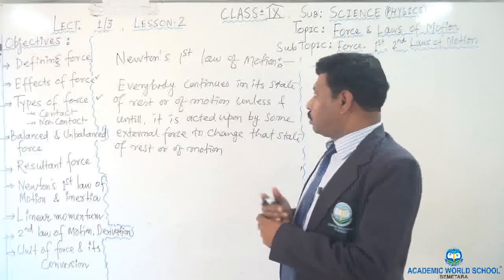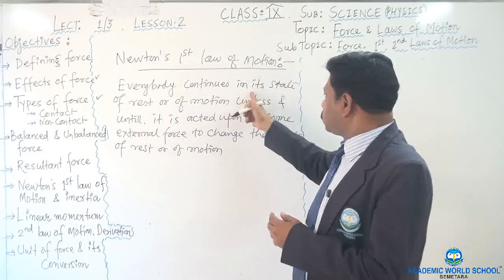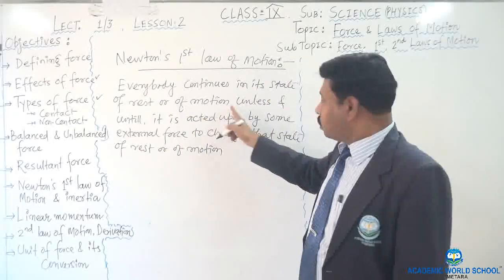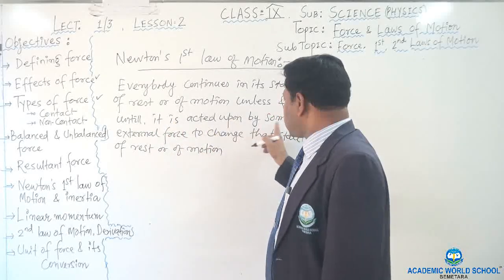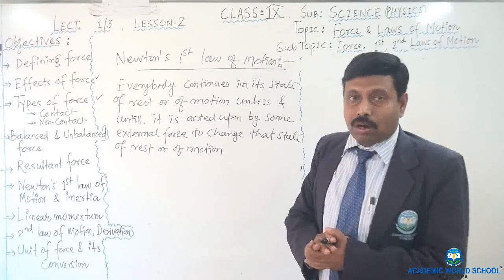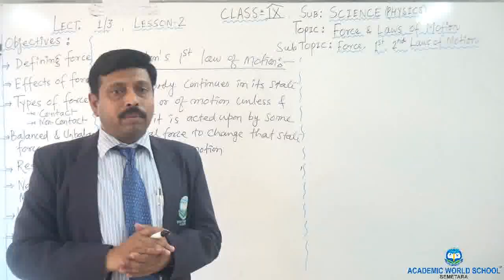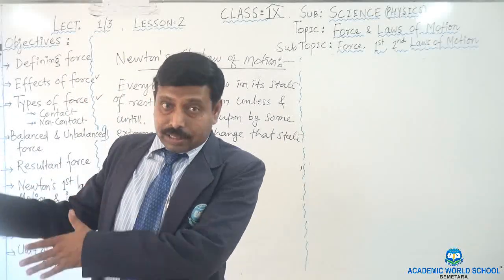Again let me read it out. The statement is: every body continues in its state of rest or of motion unless and until it is acted upon by some external force to change the state of rest or of motion. So what is the meaning of this law? The meaning is that if a body is at rest, it will stay at rest.